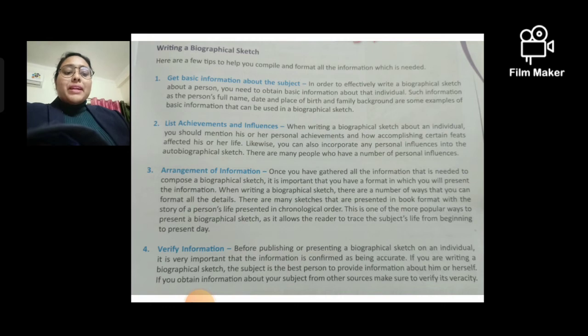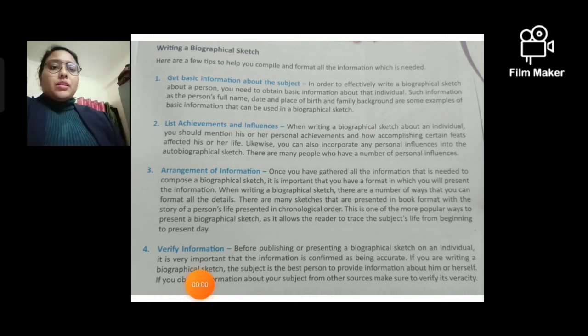Okay, and when writing a biographical sketch, there are a number of ways that you can format all the details, because there is a lot of information about that person's life. So the editing part is the toughest thing. Gathering information, you can gather as much as you can, but when you edit, it is not an easy task to maintain a person's life in chronological order. Chronology means sequence wise, one after another, one after another.